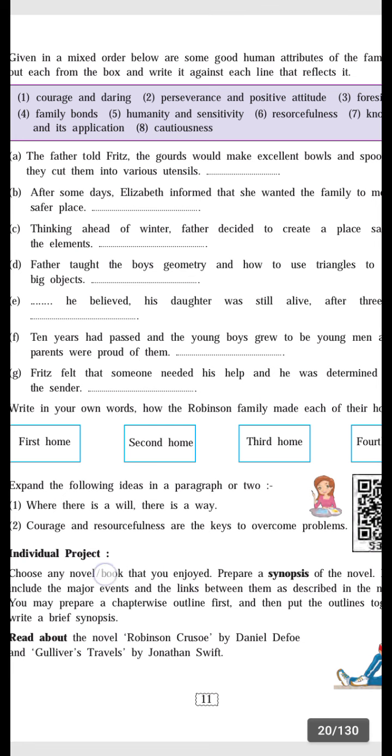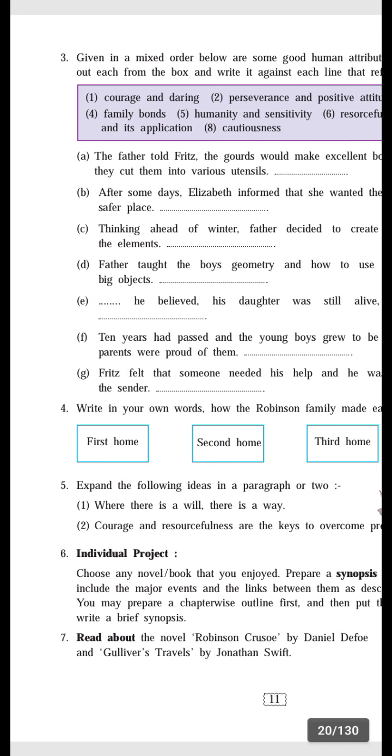Then next, expand the following ideas in a paragraph or 2. Here you have to expand this idea into 80 to 100 words. The first idea is: where there is a will, there is a way. This idea is based on this lesson. If there is a will, then you can do anything. You will write how you can do anything with the help of examples in your notebook.